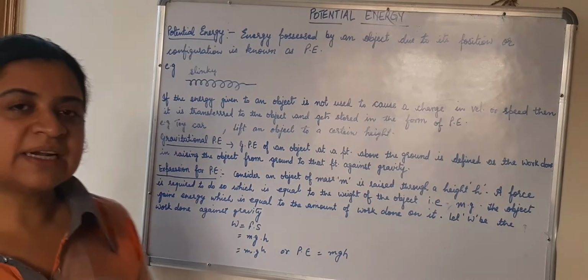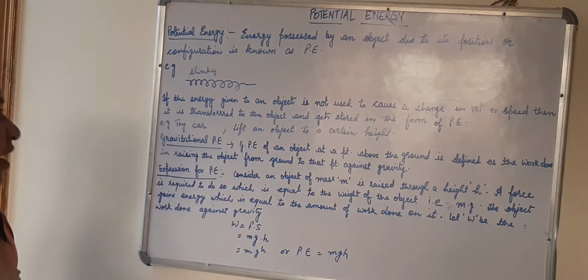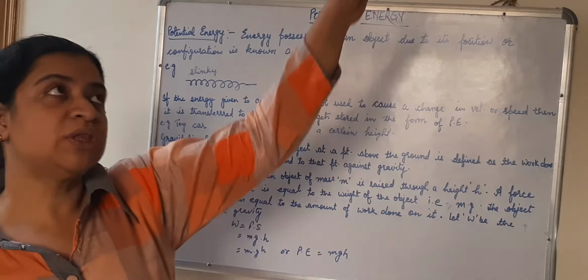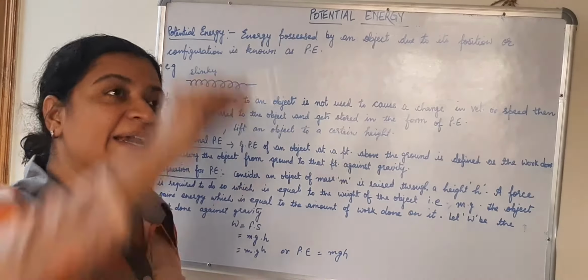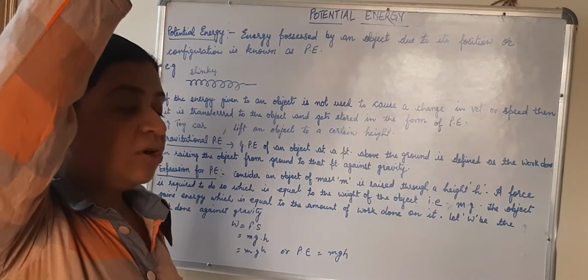Now next topic is gravitational potential energy. Now what is gravitational potential energy? Gravitational potential energy of an object at a point above the ground is defined as the amount of work done in raising the object from ground to that point against gravity. When the work is done against gravity in taking an object from ground to certain height, then at that height the energy which is stored in the object is known as gravitational potential energy.